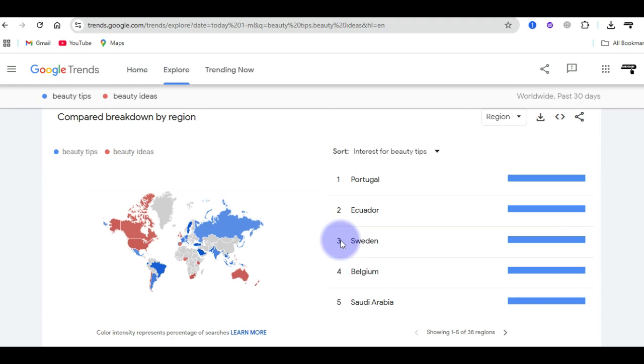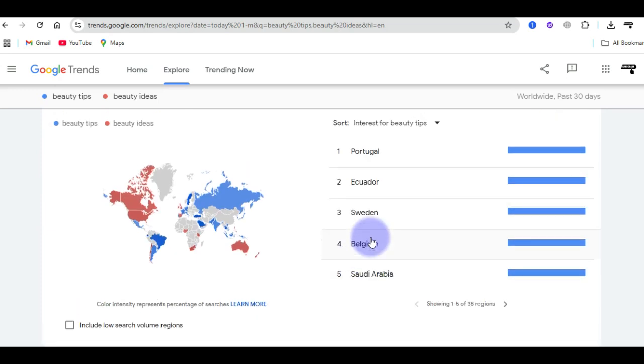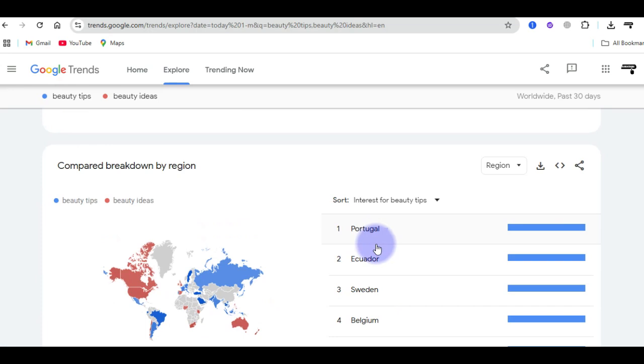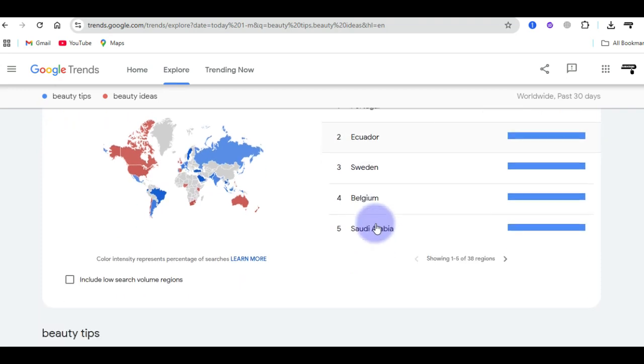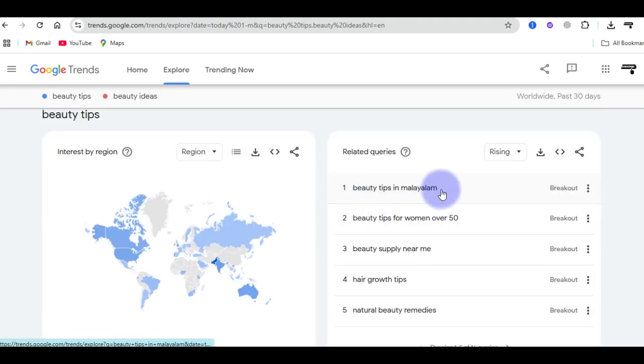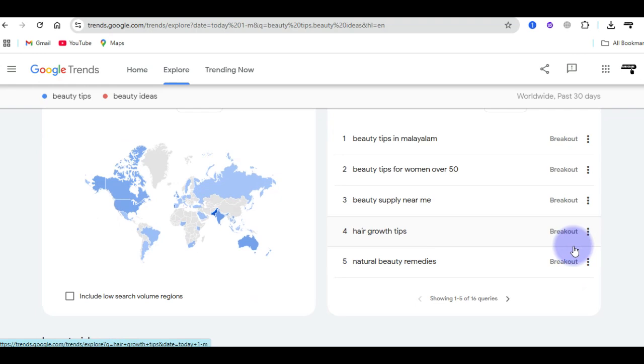Now I know that this key term is good for me to target, and if I write content around it, then it will be good for me because I will actually rank. But now what I want to look at is the fact that I can see specific countries ranking for this keyword, or the interest over time based on countries. You can also scroll here and arrive at an area where you are going to see related queries. In the related query area, you're going to see things like beauty tip for women over 50, which is breakout, to tell us that this is rising over time. If you see breakout, it simply means that it is rising over time.